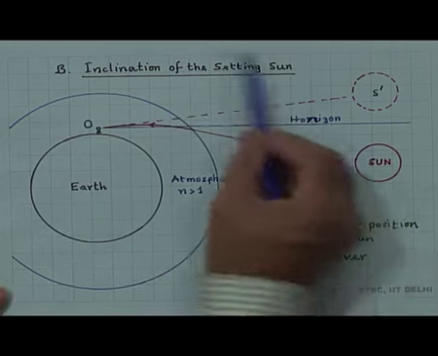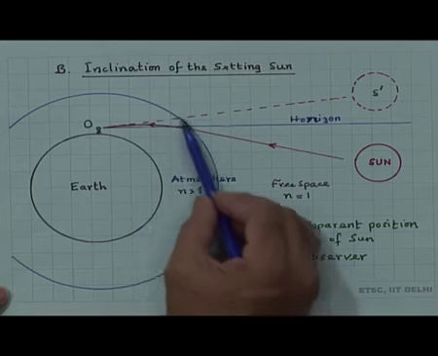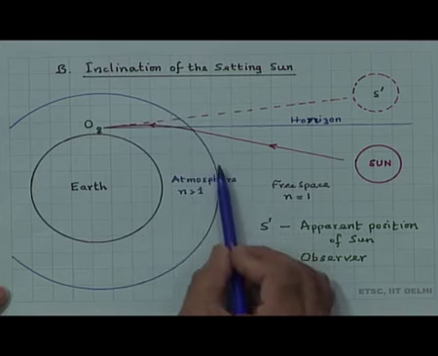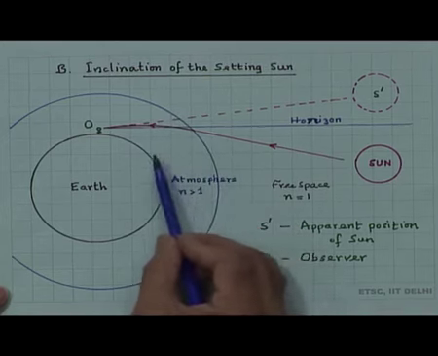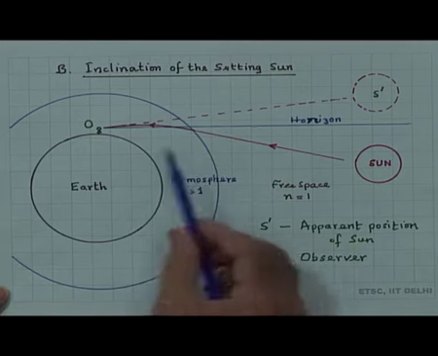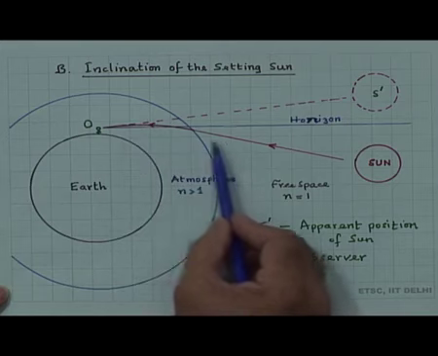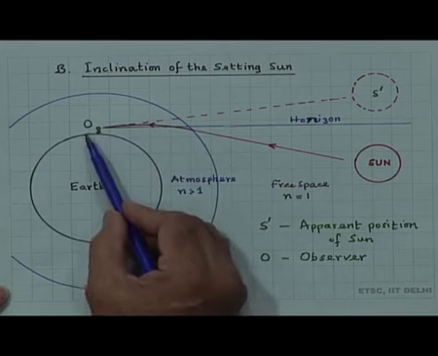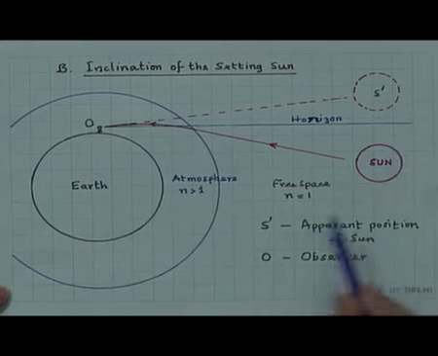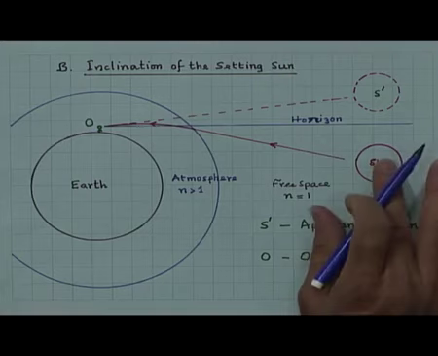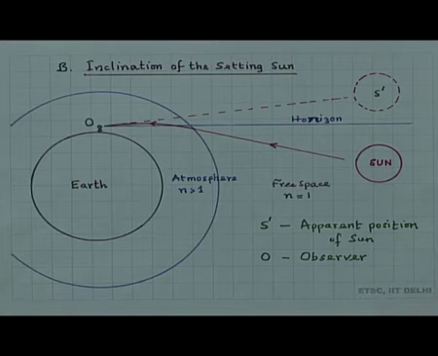This is an illustration which shows that although the refractive index is very small, because the length of the atmosphere is of the order of 100 kilometers or 200 kilometers, it bends significantly over that period, and there is a significant difference between the actual position of the sun and the apparent position of the sun.